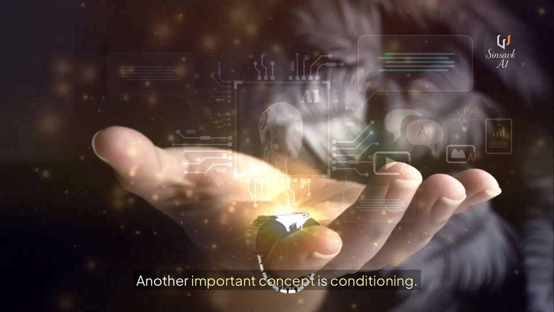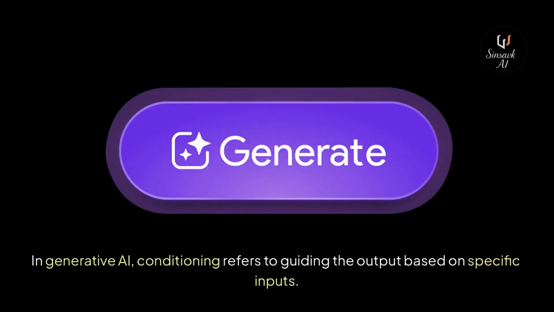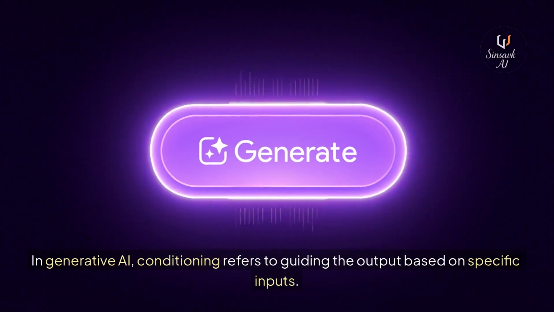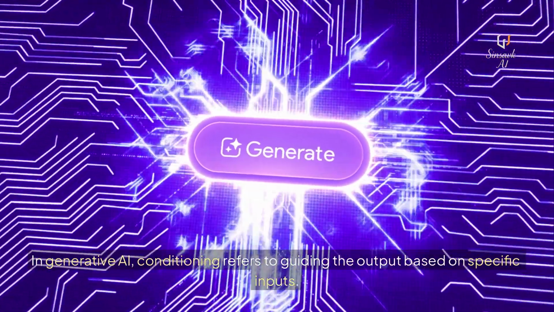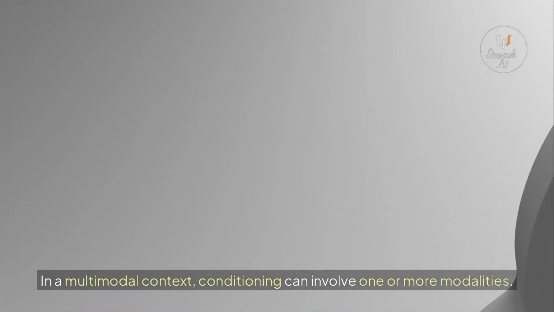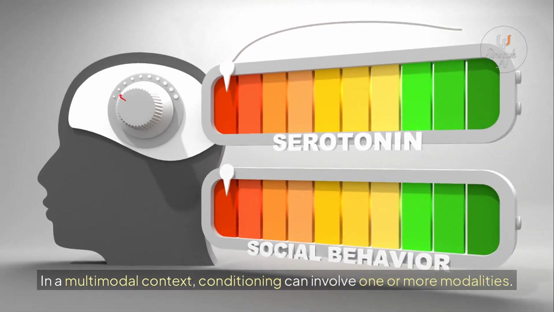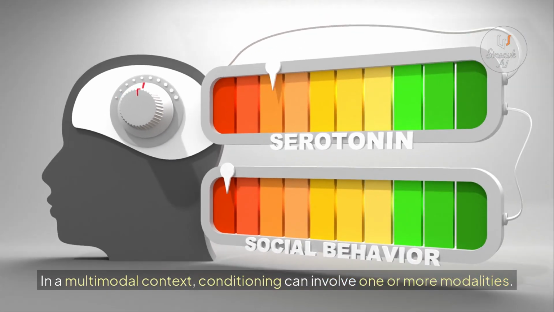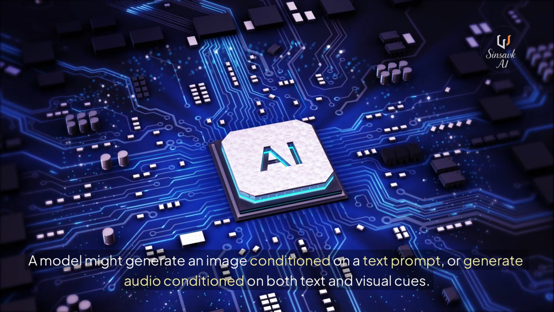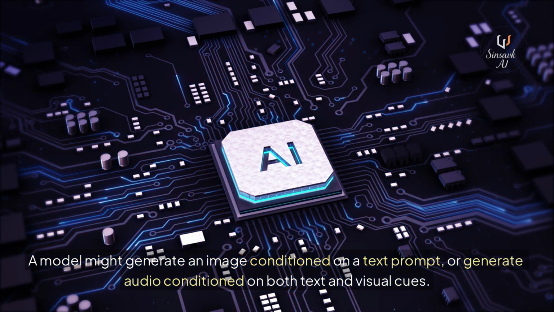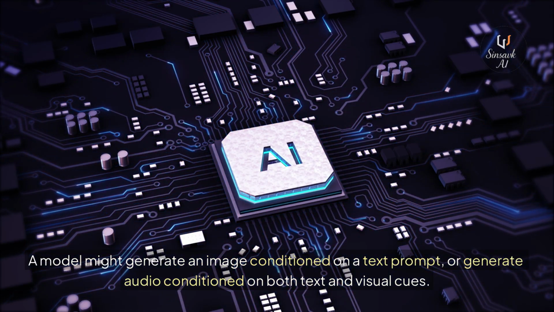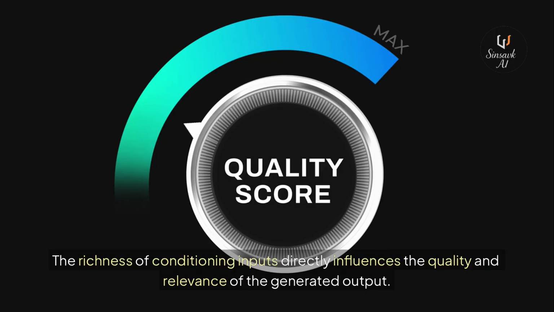Another important concept is conditioning. In generative AI, conditioning refers to guiding the output based on specific inputs. In a multimodal context, conditioning can involve one or more modalities. A model might generate an image conditioned on a text prompt, or generate audio conditioned on both text and visual cues. The richness of conditioning inputs directly influences the quality and relevance of the generated output.